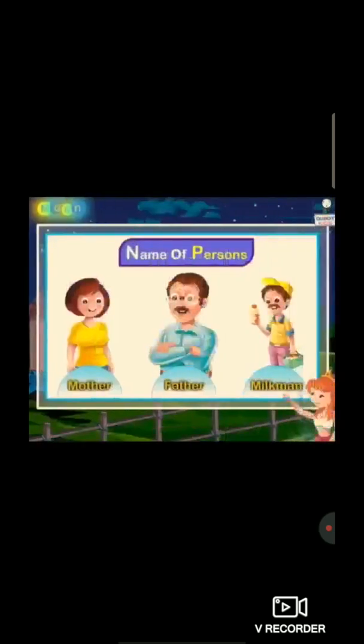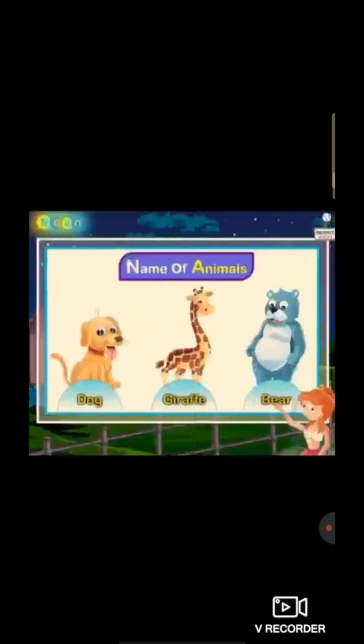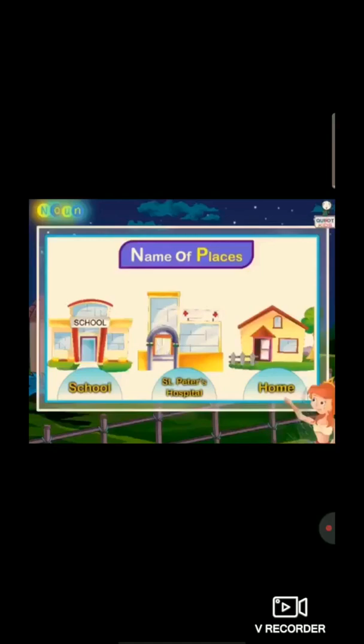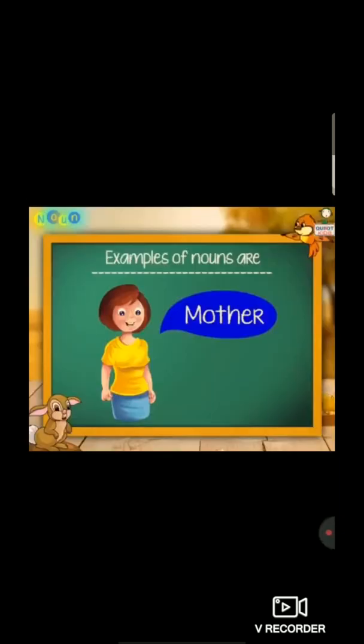So here the first, name of the person: mother, father, milkman. Name of animals: dog, giraffe, bear. Name of things: jar, kite, bat. Name of places: school, St. Peter Hospital, home. So students, these all are nouns. We call them nouns.